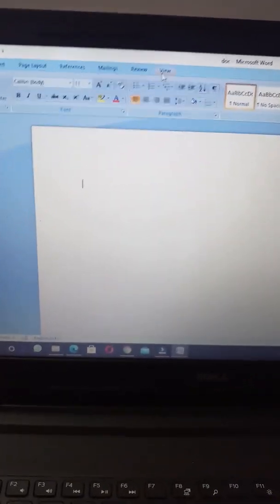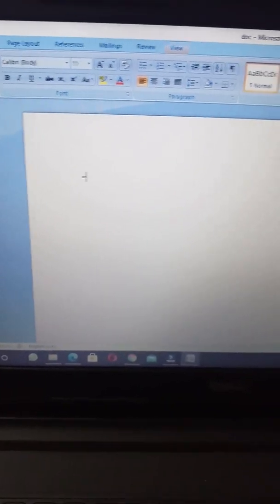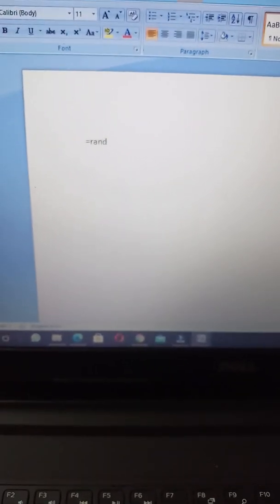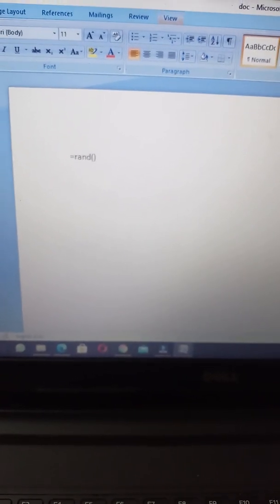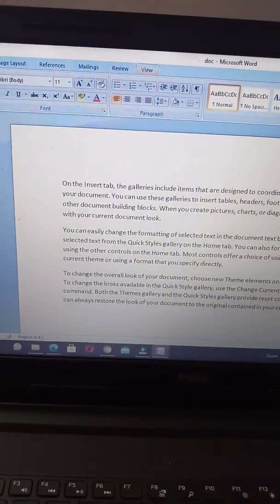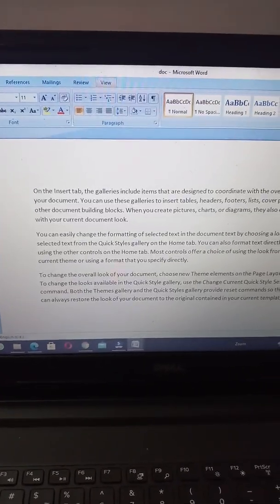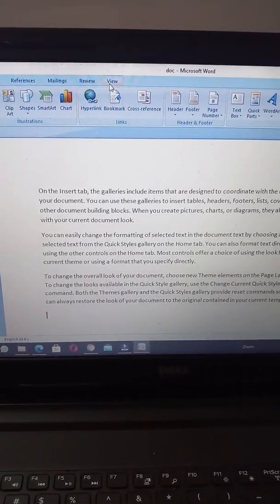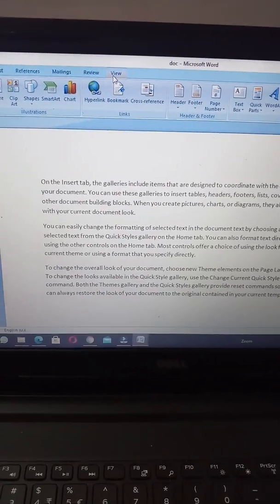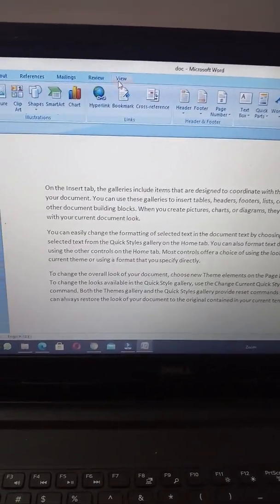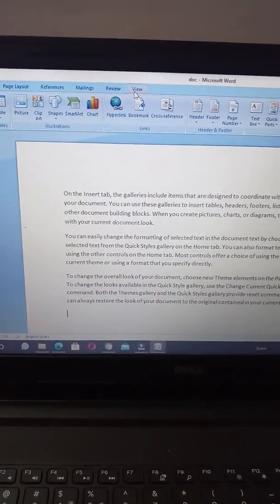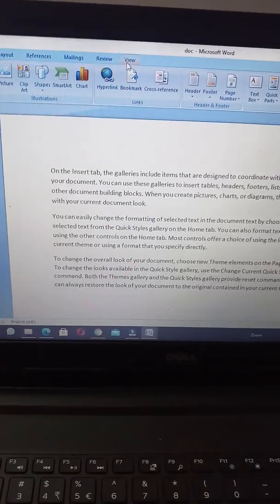Okay, and then you can type equal to RAND, open bracket, close bracket, enter. You can see a paragraph visible here. This is a default setting given by the Microsoft Office company. You just need to enter equal to RAND, open bracket and close bracket.